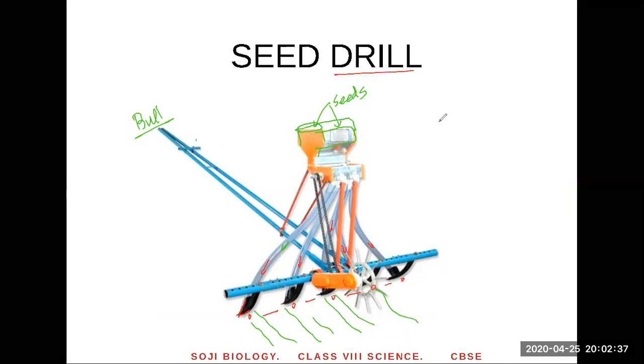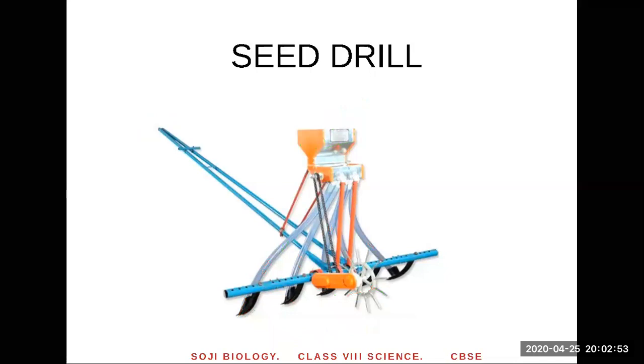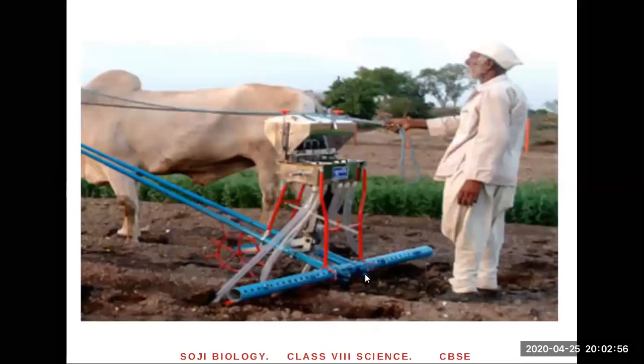A seed drill makes sure that the seed goes in the right depth. That's number one. And it maintains the distance between the seeds. But this is driven by a bull, and for larger areas, this is difficult, right? And that's how they use a seed drill. It lays seeds through these tubes. You can see those tubes. Through the tubes, the seed falls into the channel grooves in the soil. That's known as a seed drill.